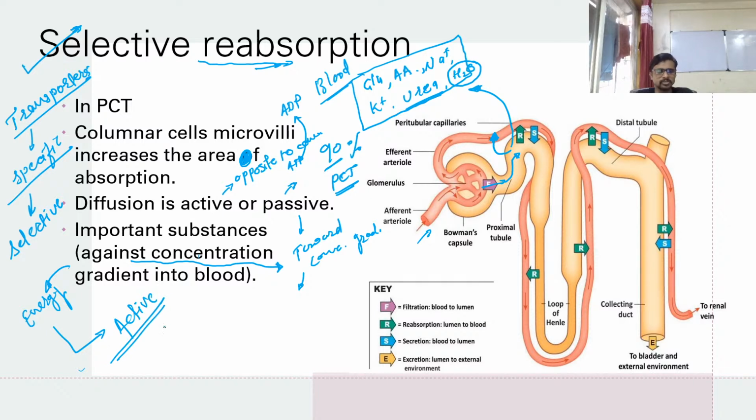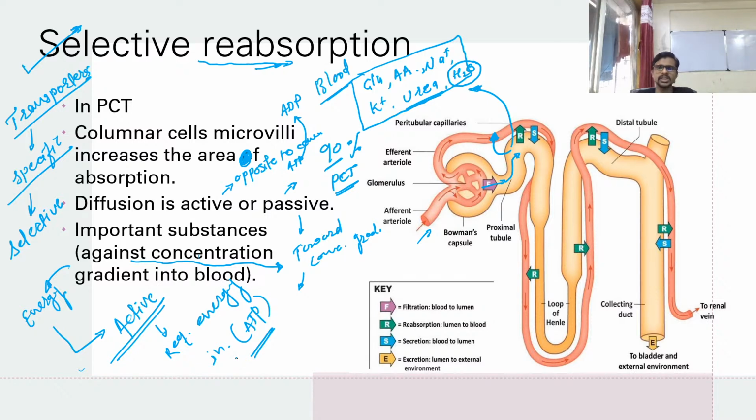Active means it requires energy in the form of ATP. If the transport is using energy or ATP from your body, at that time you can say it's an active transport.